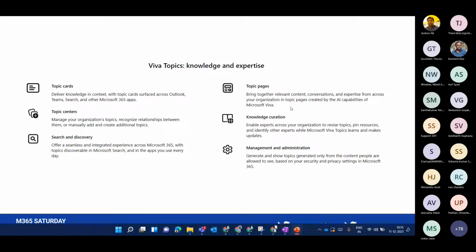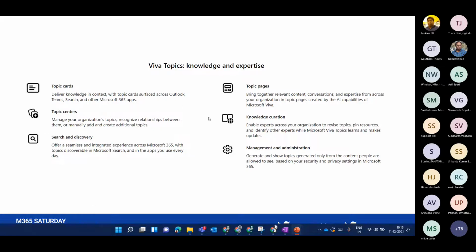I'm going to talk about this in brief in the further slides as well, but just to give you a heads up, topic cards mainly deliver knowledge in the form of a card, and it can appear around any of the applications like Outlook, Teams, and you can also search from your Microsoft search bar as well. While topic pages give knowledge admins and knowledge managers the flexibility to create those topic pages, wherein they can add the relevant content along with the relevant people targeted, and they can manage it as well.